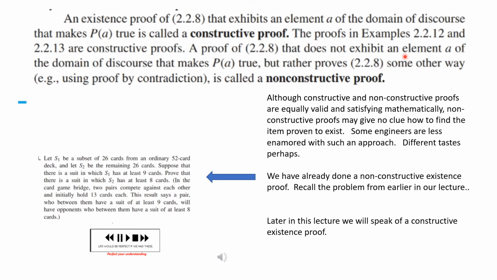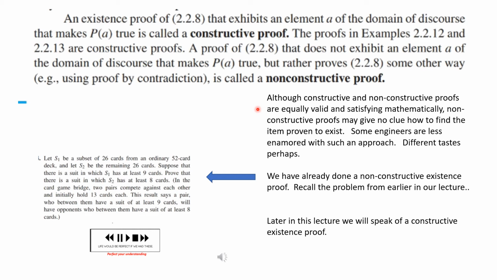But sometimes it is possible to give a proof that does not exhibit an element that makes P of A true. And usually these are proved by contradiction or something similar to that. But these are called non-constructive proofs. Now, although constructive and non-constructive proofs are equally valid and satisfying mathematically, non-constructive proofs may give no clue how to find the item proven to exist.